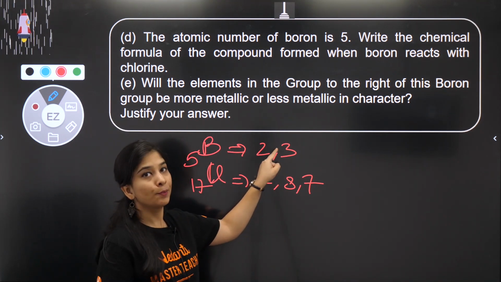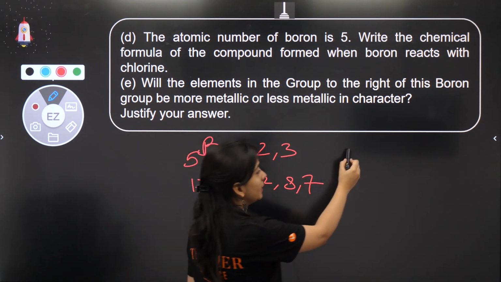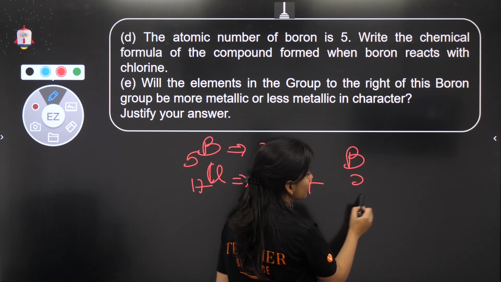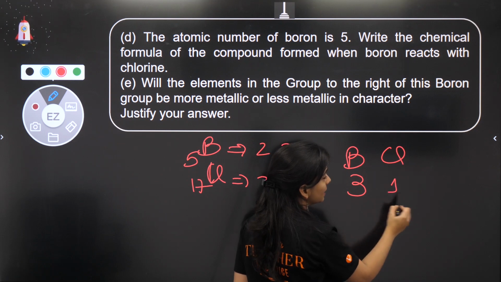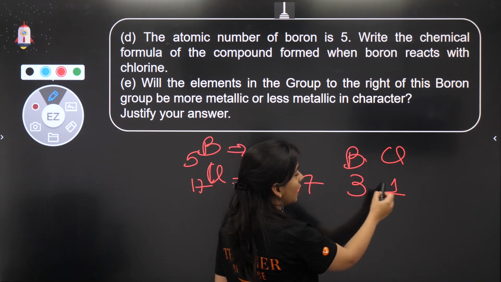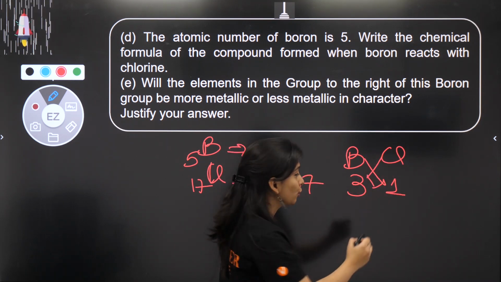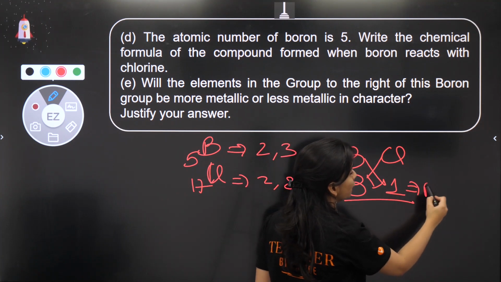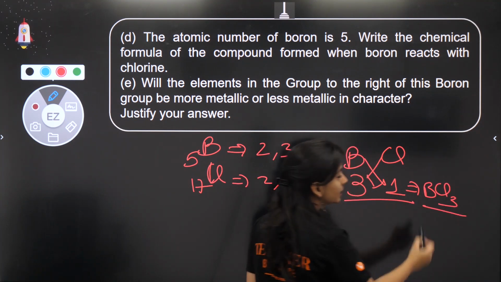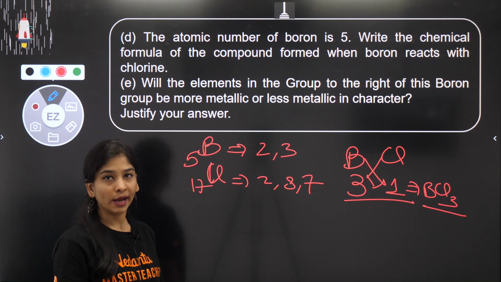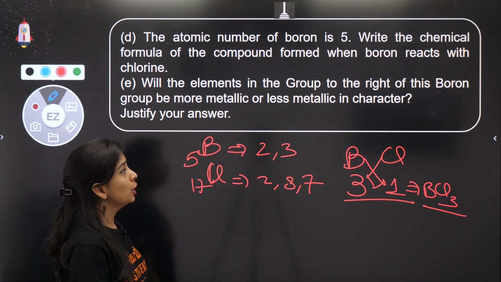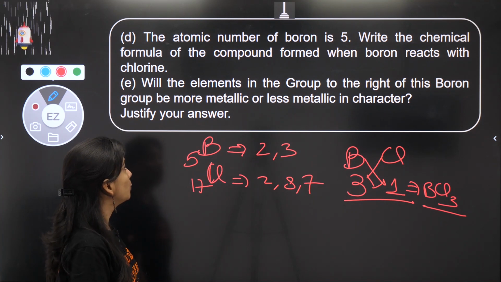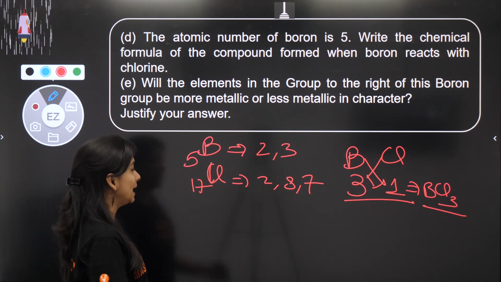Boron can easily lose up to 3 electrons. That means boron loses 3 electrons and shows a valency of 3. Chlorine shows a valency of 1 by accepting an electron. And you can write the formula by cross multiplying, and the formula will become BCl3. Okay, boron trichloride. Fine, easy question only. Will the element in the group to the right of boron be more metallic or less metallic?